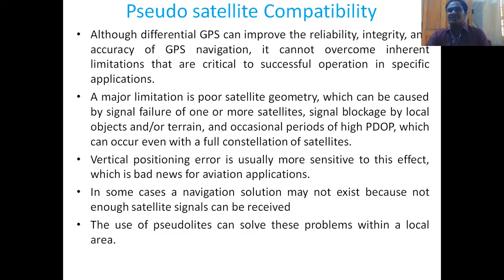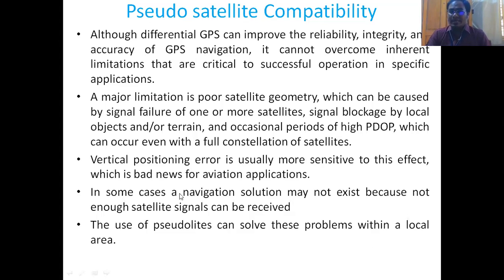A major limitation is poor satellite geometry, which can be caused by signal failure of one or more satellites, signal blockage by local objects or some terrains, and occasional periods of high position DOP, which can occur even with a full constellation of the satellites.